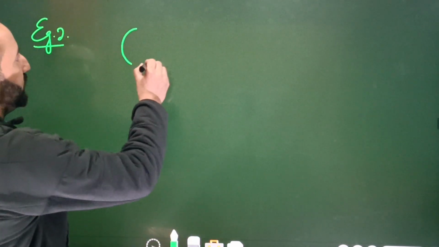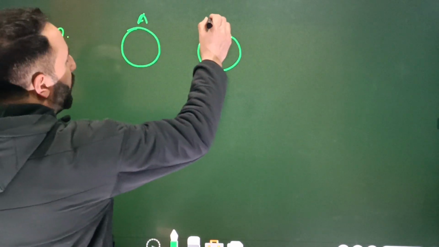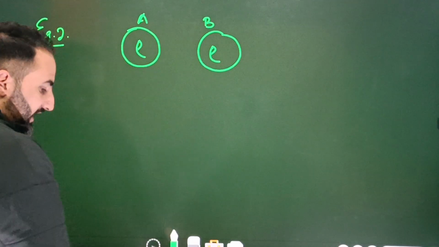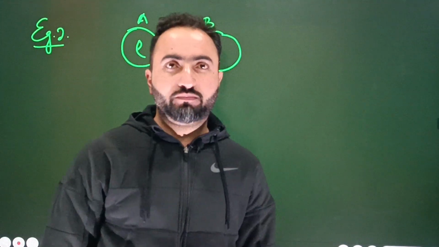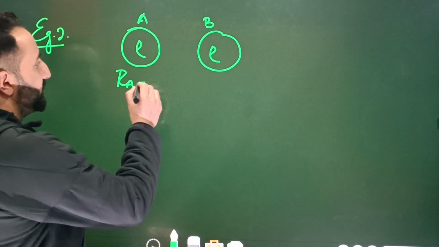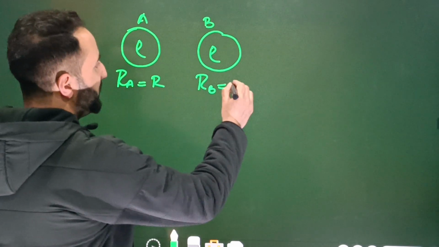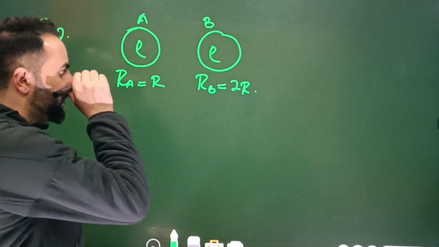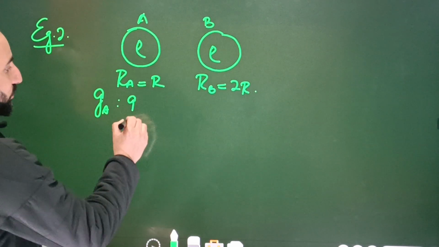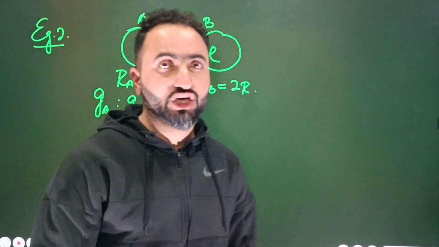So for example, here we have two planets. This is planet A and this is planet B. What is given is that their density is the same. That means density of A and density of B is exactly the same. The radius is given. For example, radius of A is equal to, let's suppose, R, and radius of B is given, it's equal to twice R. Then you are supposed to calculate gA is to gB, the ratio of the acceleration due to gravity.